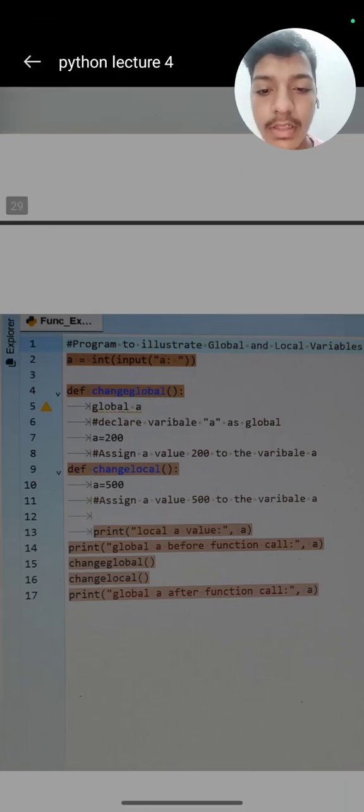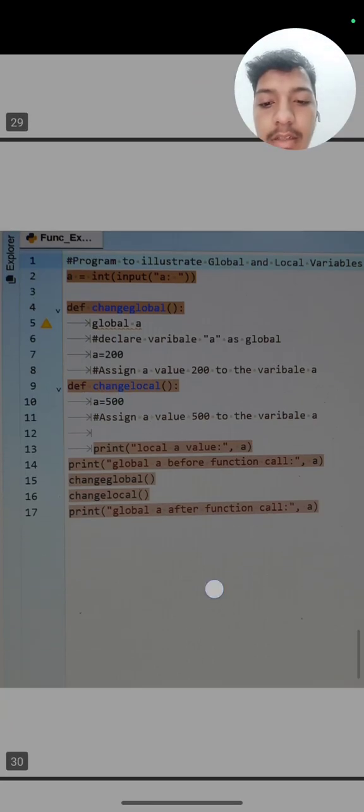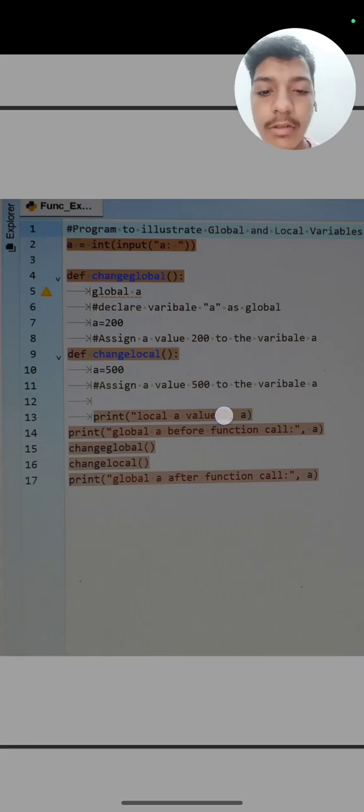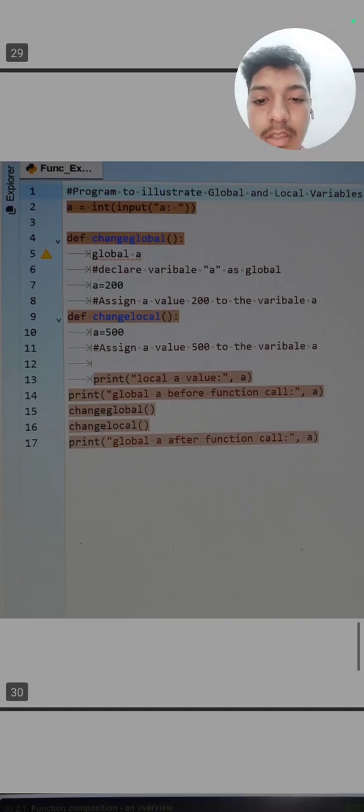Now a is defined globally, then we assign the value of a as 100. Then we make a function change local, assign the value of a as 500, and then print the local value a. Here 500 will be printed because it is inside the change local function.